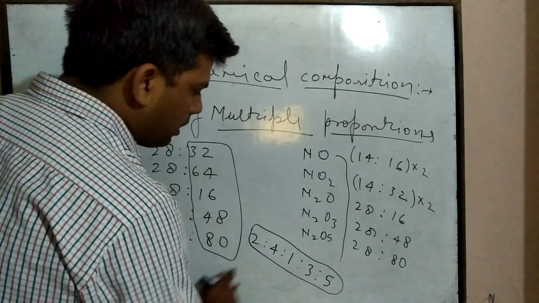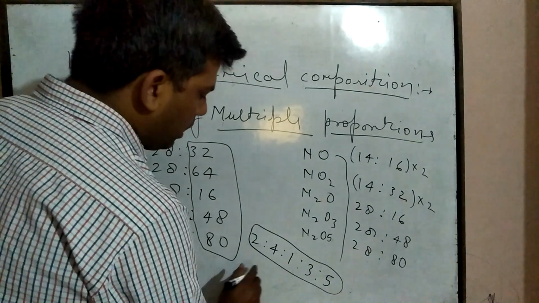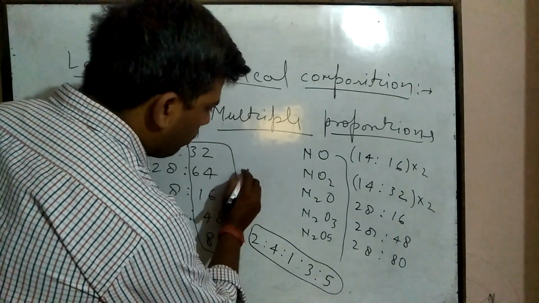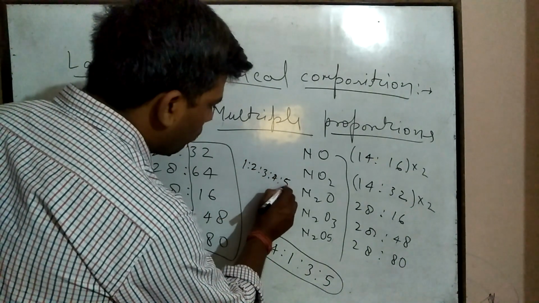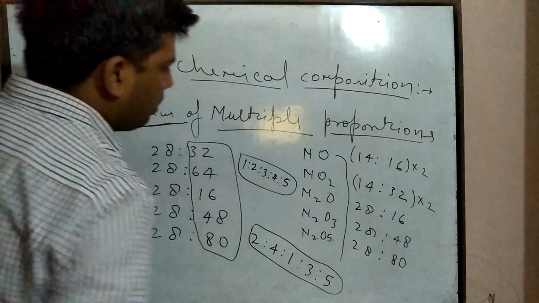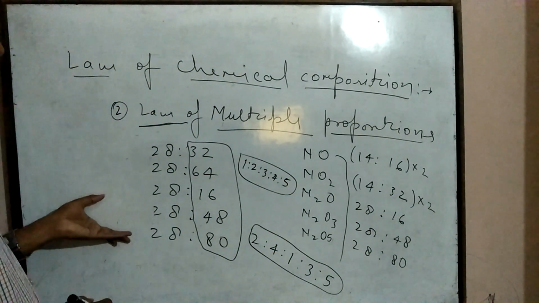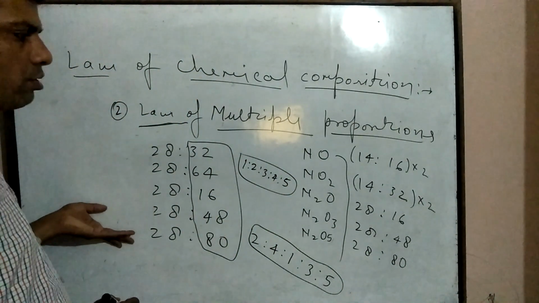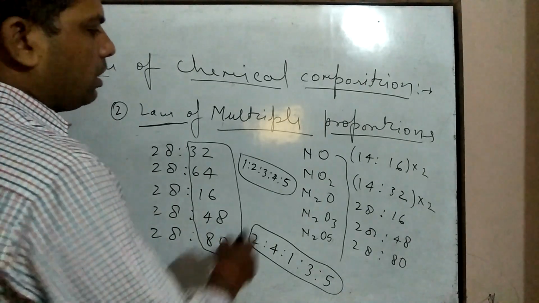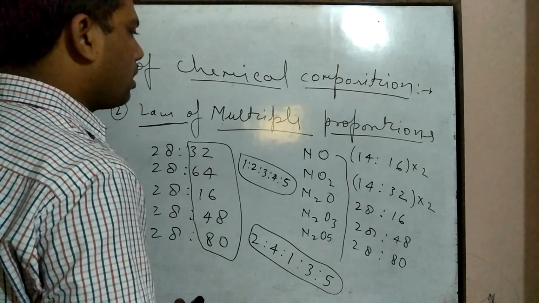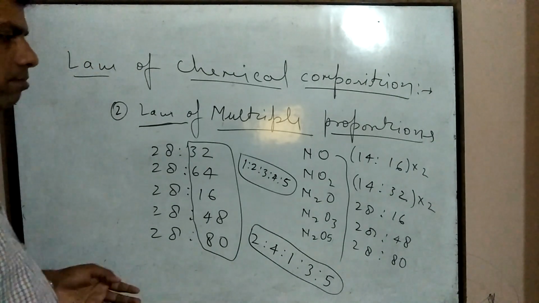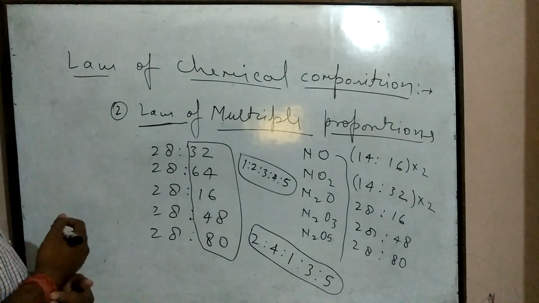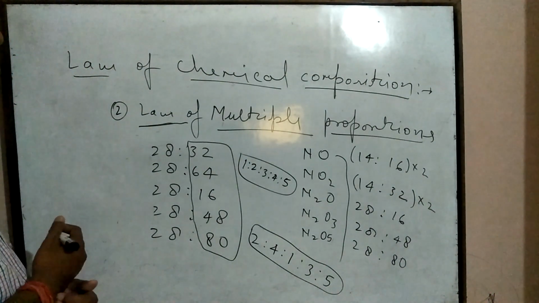If we arrange this ratio in ascending order, then it will be equal to 1, 2, 3, 4, 5. It is the ratio of the masses of oxygen in these different compounds when a fixed mass of nitrogen is taken. It is the law of multiple proportions.